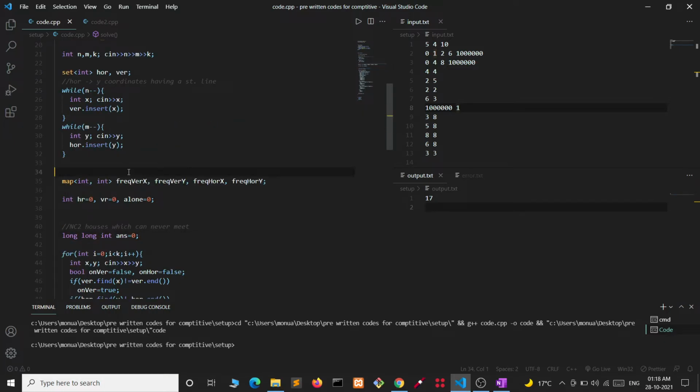Now I have made the map of int, frequency vertical x. Let me tell what is this.